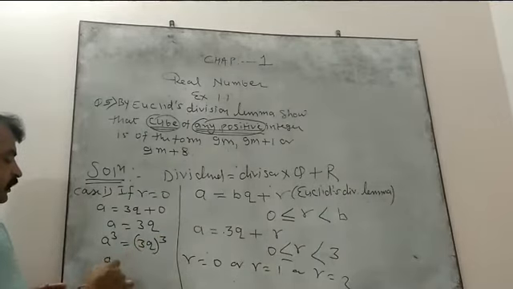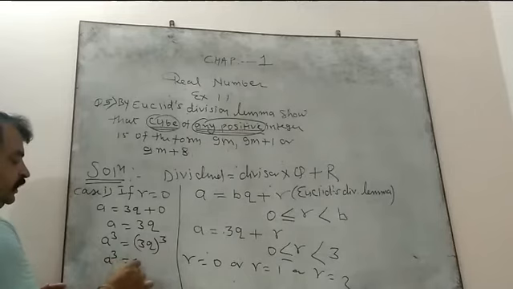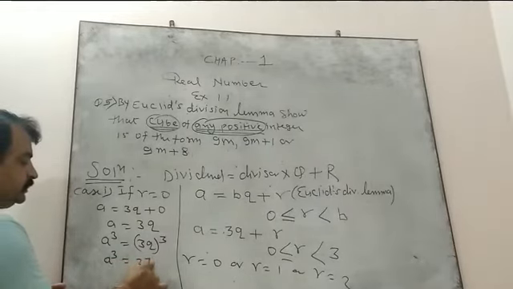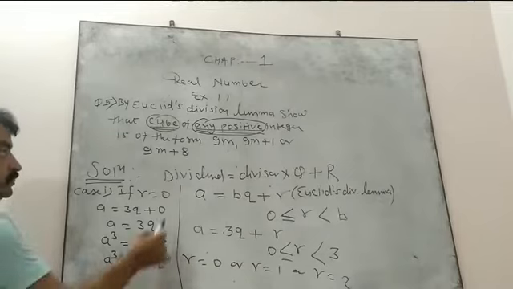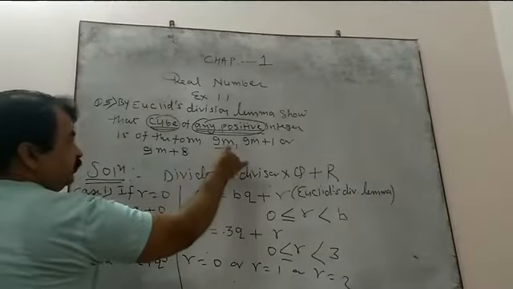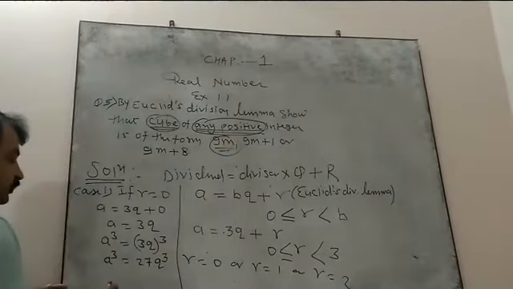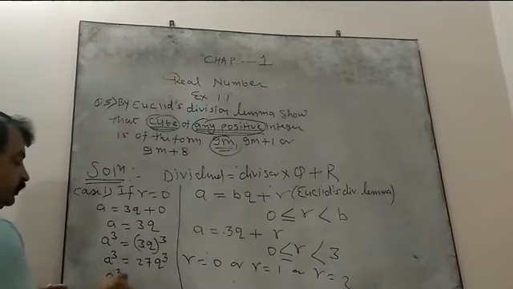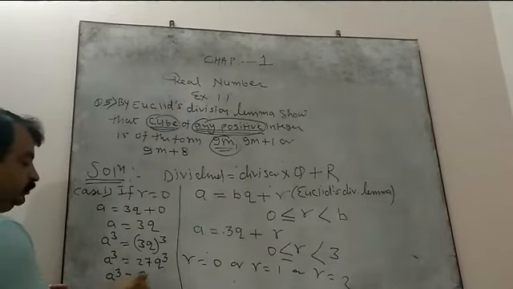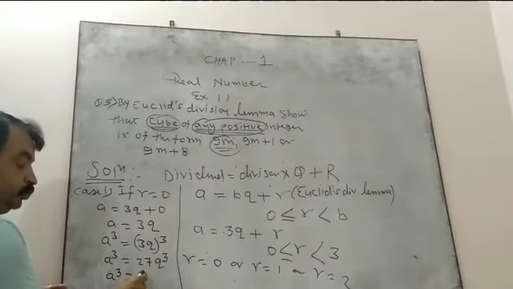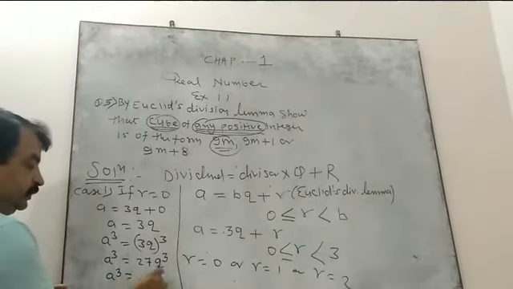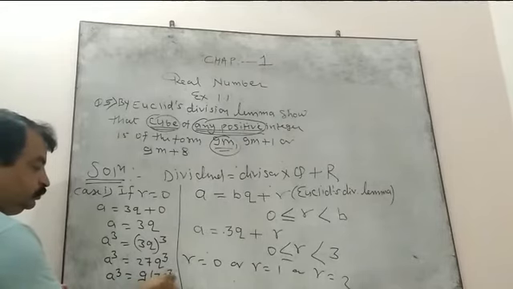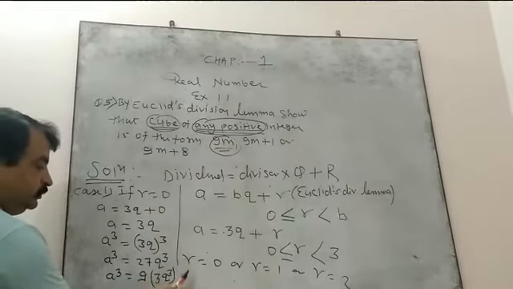So what do we get here? a cube, 3 threes are 9, 9 threes are 27, q cube. Now since you have to represent it in the form of 9m, a cube equals, only 9 you take common. Don't take 9q common, only 9. So what do we get here? 9 times 3q cube. Clear?